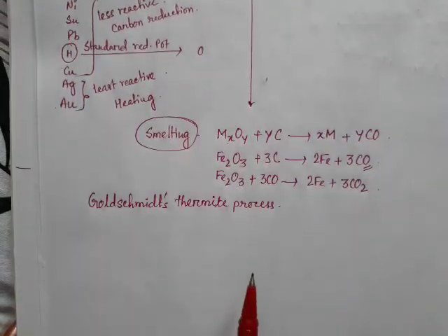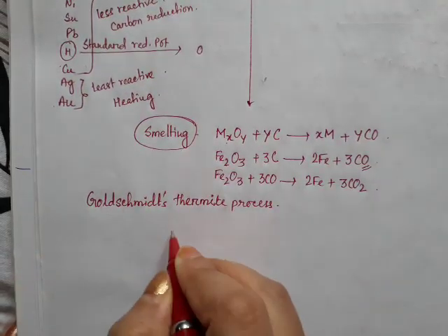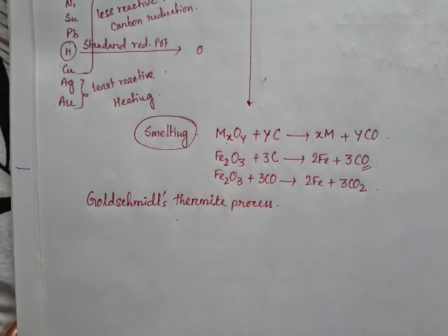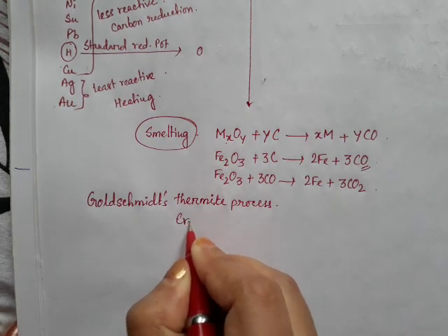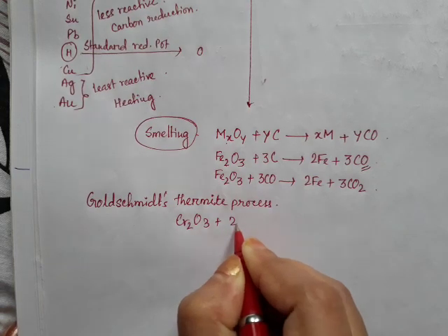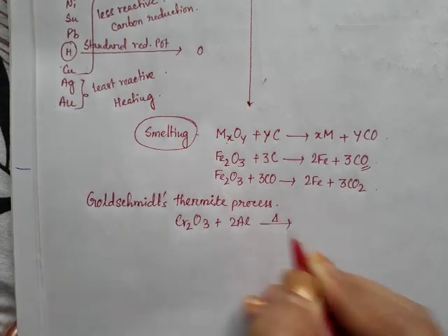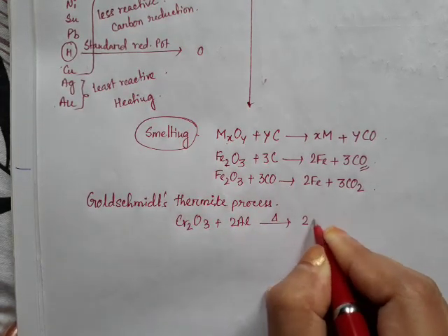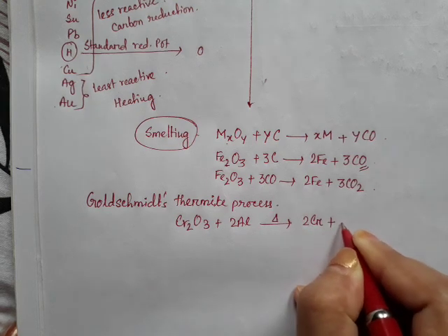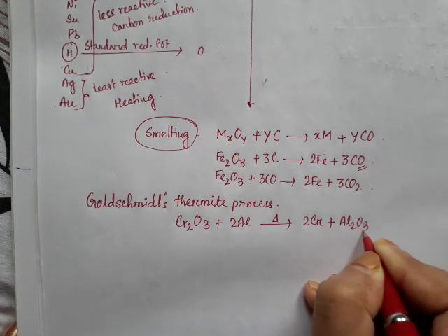So with aluminium powder we can do it. Suppose the oxide is chromium oxide. So if we heat it with aluminium powder, we can get chromium metal along with Al2O3.